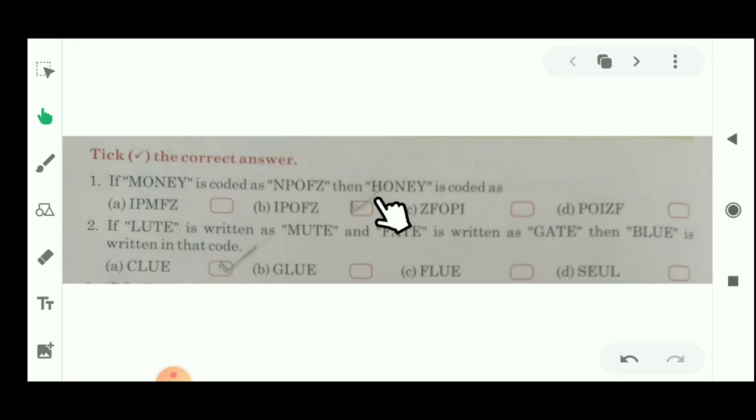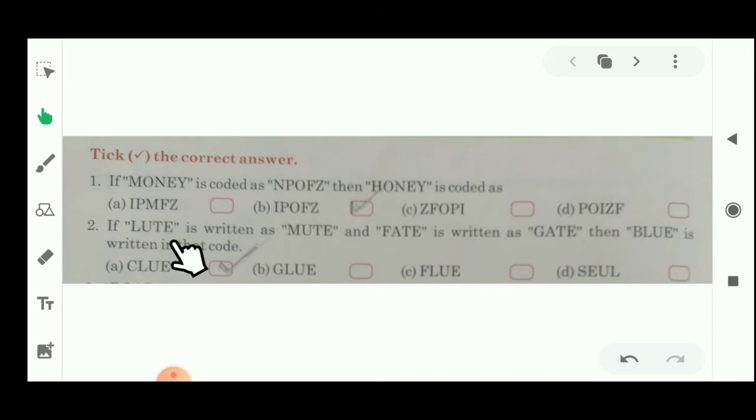Let's see. H is here, and after the H which letter will come? I. Similarly O is here, then which letter will come? P. N is here, which letter will come? O. E is here, after the E which letter will come? F. And Y is here, and after the Y which letter will come? Z. So according to this coding, which option will be right? B. Now students, let's see question number 2.